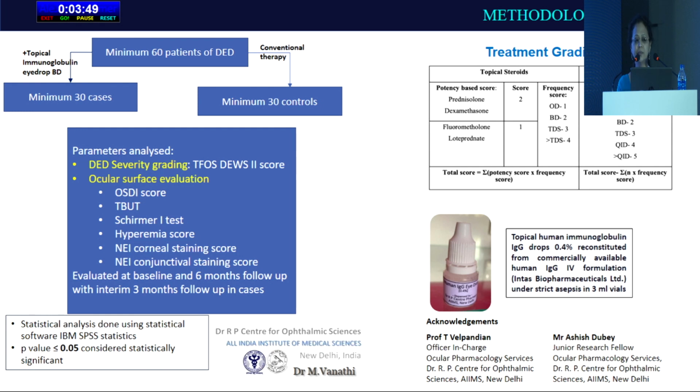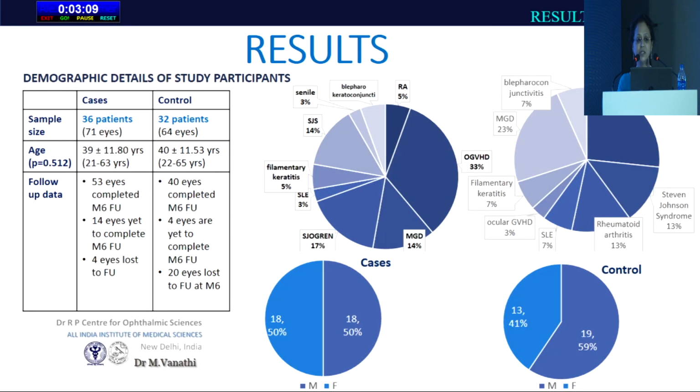We looked at a minimum of 60 patients, 30 cases and 30 controls, with moderate to severe dry eye disease. Ocular surface evaluation tests such as the OSDI scores, the TBUT, Schirmer's, hyperemia scores, and the corneal and conjunctival staining scores were evaluated. We also developed a treatment grading score to give an objective score to treatment improvement when we used ocular surface immunoglobulin therapy. Topical immunoglobulin IgG drops were reconstituted from the commercially available intravenous IgG formulations. Statistical analysis and appropriate tests were applied to our data.